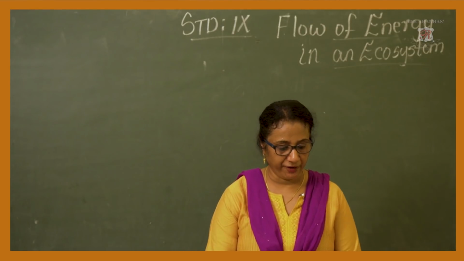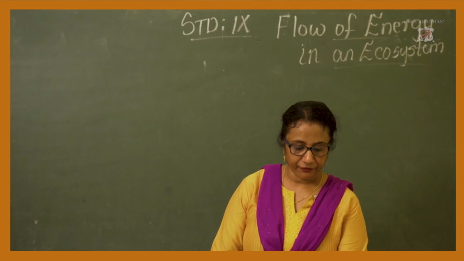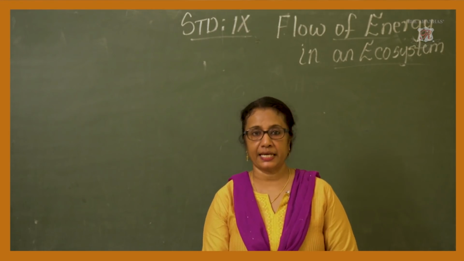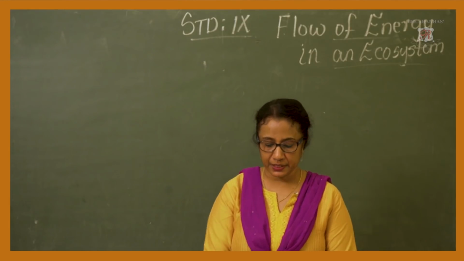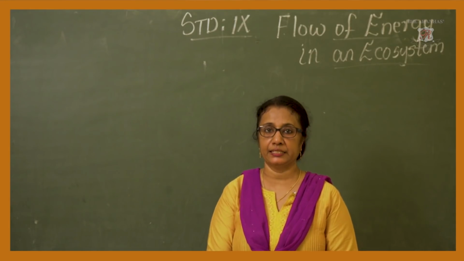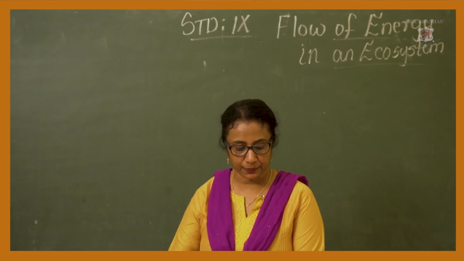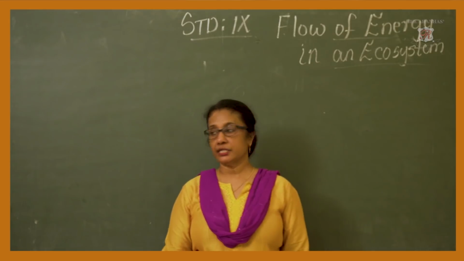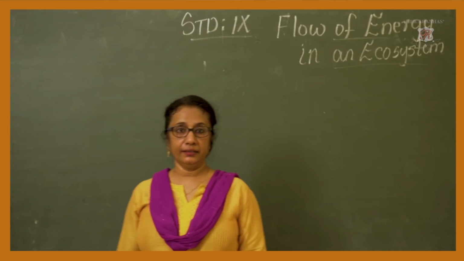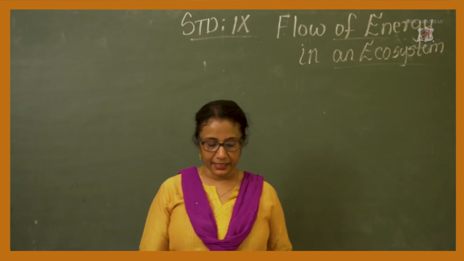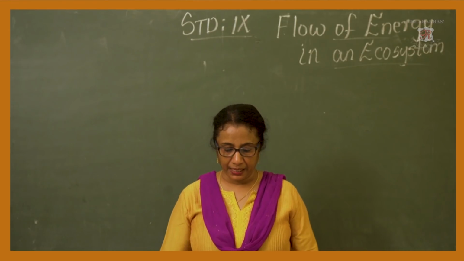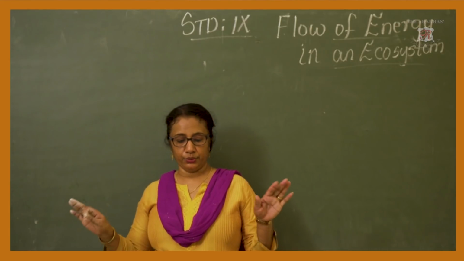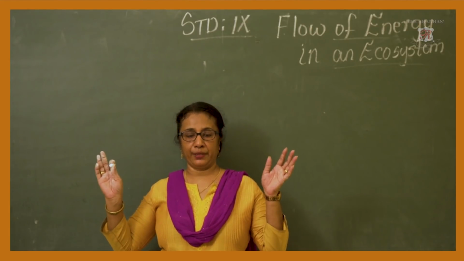Now, I have one more thing to tell you all children, that is, if you look into the picture given for the carbon cycle also, I will just explain the diagrammatic representation which is there for the carbon cycle, children. If you see, the ultimate source of energy again is the sun. This is being absorbed by the plants for preparing the food, which the animals use. There is respiration happening over there.